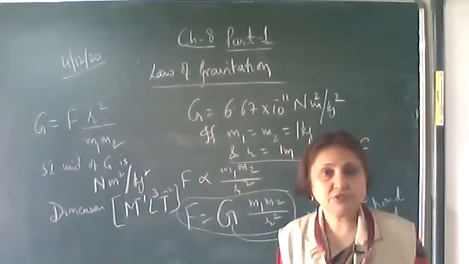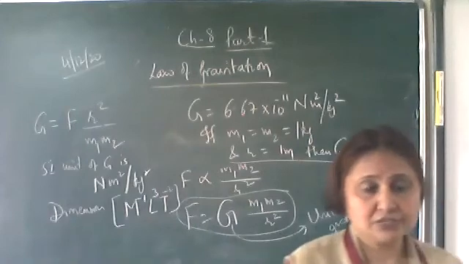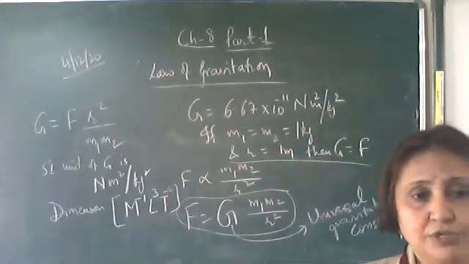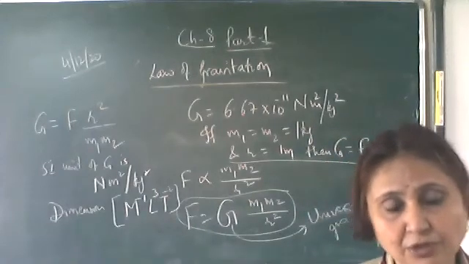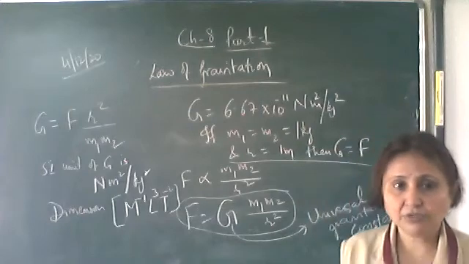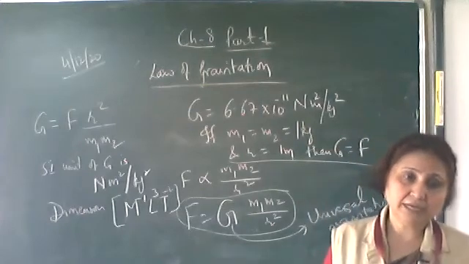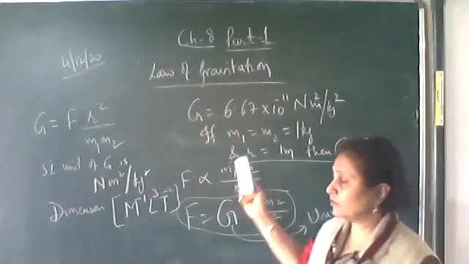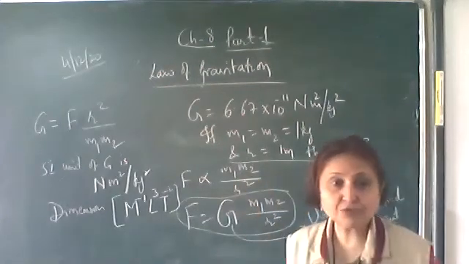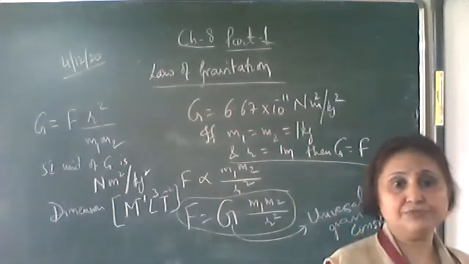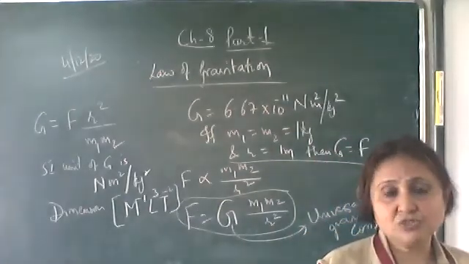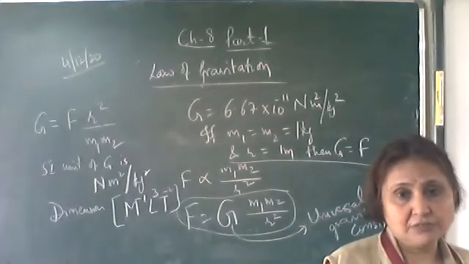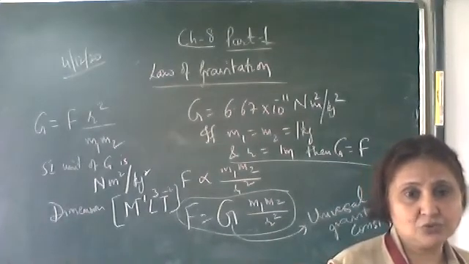Other characteristics we have also studied: it is a long range force. It acts between two bodies at very short distances and for very long distances also, like between Earth and Moon, and between Earth and Sun. So it is a very long range force. It is a central force. Central force means the direction of this force is along the line joining the centers of the two bodies.